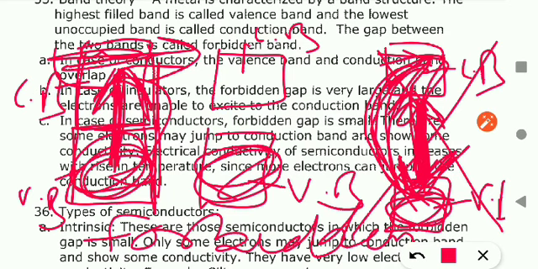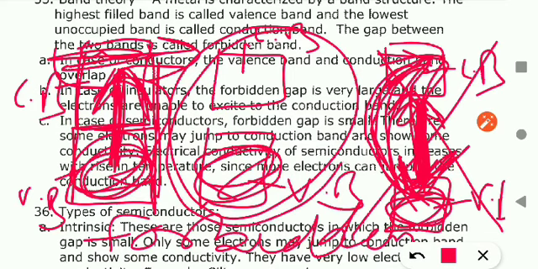So one question is, how will you explain that insulator does not conduct the electricity? You will say because of the large gap between the valence band and conduction band, or you can say forbidden zone is very, very high. Okay, so this will not conduct the electricity. But in this case, there is a forbidden zone, but this forbidden zone is very small. So when you heat this solid, electron can jump from the valence band to the conduction band, they will cross this gap, move into the conduction band, start moving from one place to another place, and conduct the electricity.